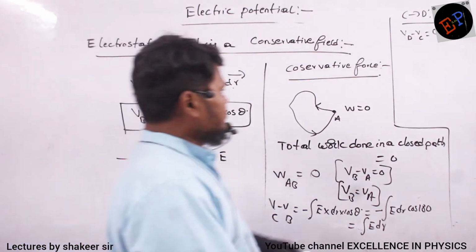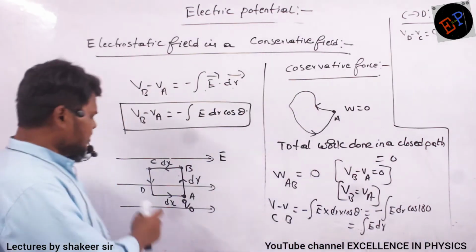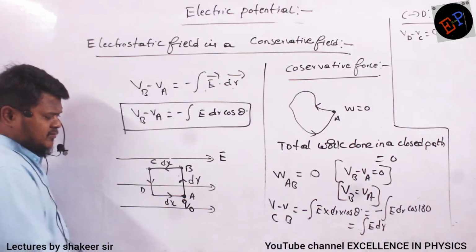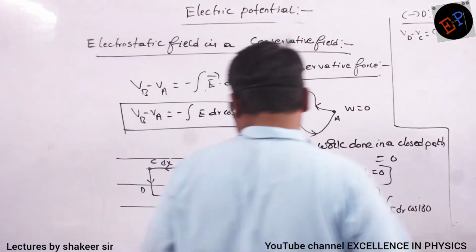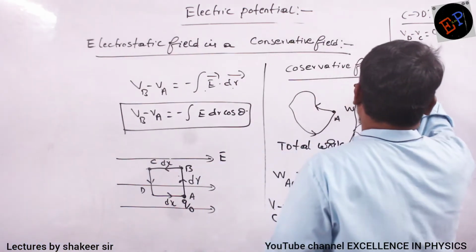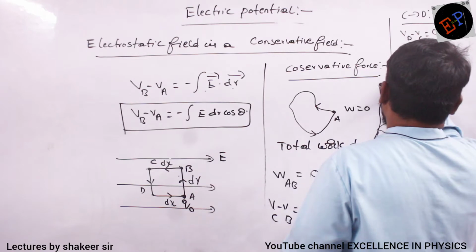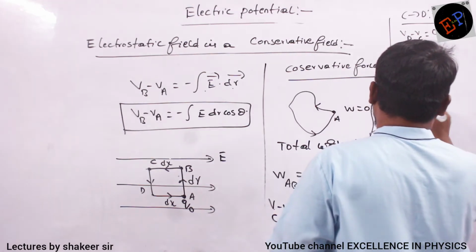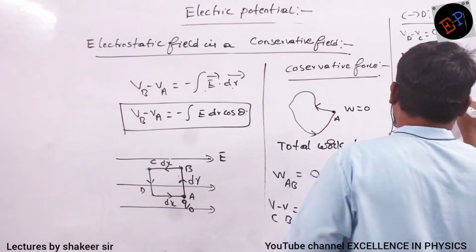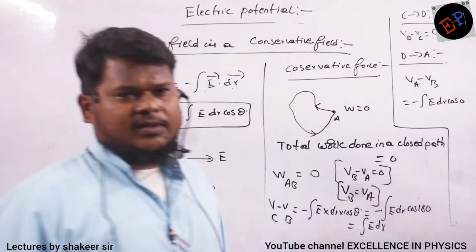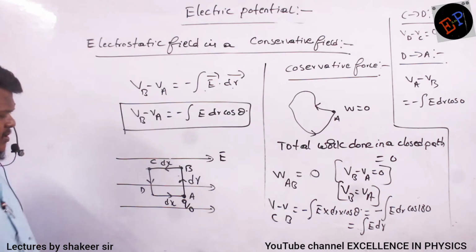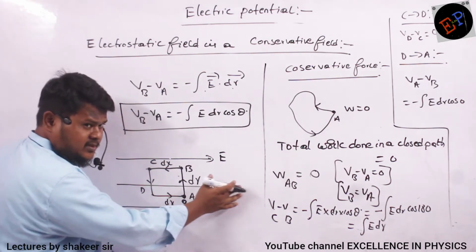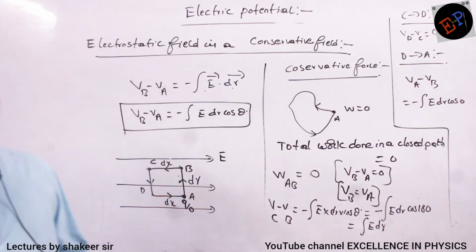Similarly, potential difference between D and C will be 0, because this distance is perpendicular to the electric field. Clear? Similarly, now I travel from D to A. So how can I write this? VA minus VD, so minus integration of E dr cos 0. Why 0? Because the displacement is in this direction, and the field is also in the same direction, so the angle between them is 0.